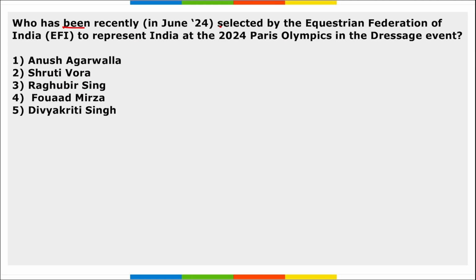Next, who has been recently selected by the Equestrian Federation of India to represent India at the 2024 Paris Olympics in the dressage event? So Anush Agarwalla, right? He has been selected by the EFI, that is the Equestrian Federation of India, to represent India at the 2024 Paris Olympic Games in the dressage event. Correct? Take a note of this.